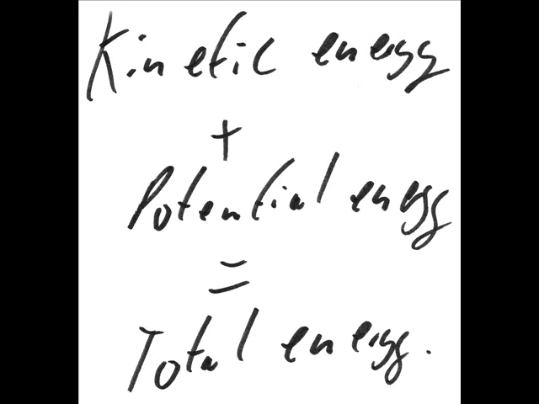Let's look at how energies vary with displacement and time. Kinetic energy is equal to half mass times velocity squared. We're not interested in exact values here, so we do not need to use the equation in full. We know, however, that kinetic energy is linked to velocity. The higher the velocity, the higher the kinetic energy.